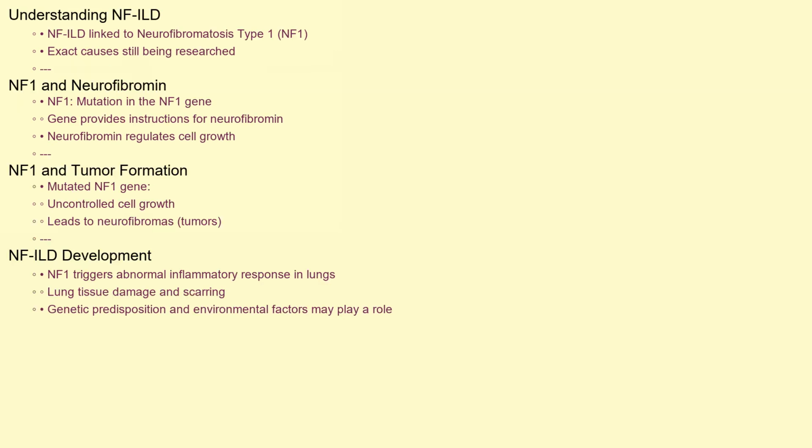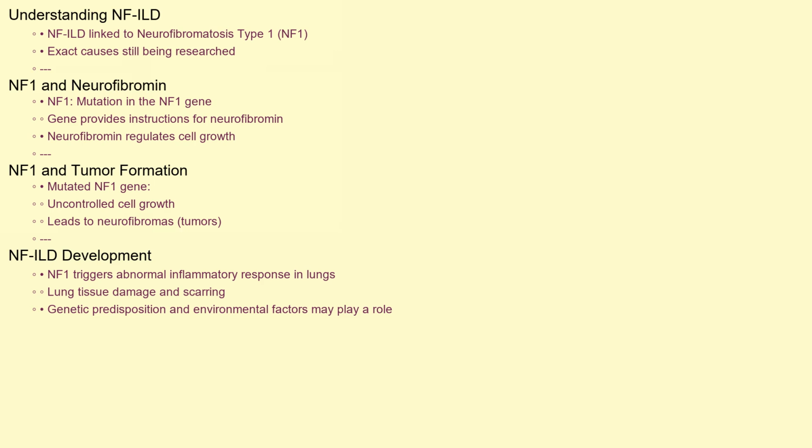The exact causes of NF-ILD are still being researched, but we do know it's linked to neurofibromatosis, specifically type 1, or NF1. NF1 is caused by a mutation in the NF1 gene, which provides instructions for making a protein called neurofibromin. This protein helps regulate cell growth. When the gene is mutated, it can lead to uncontrolled cell growth, resulting in tumors called neurofibromas. While these tumors rarely directly affect the lungs, NF1 is believed to trigger an abnormal inflammatory response in the lungs, leading to lung tissue damage and scarring.